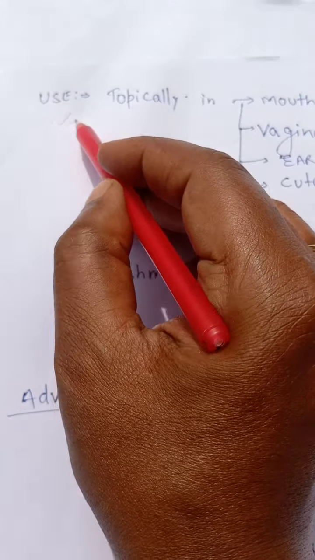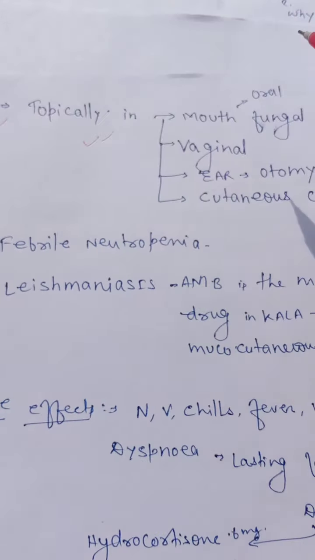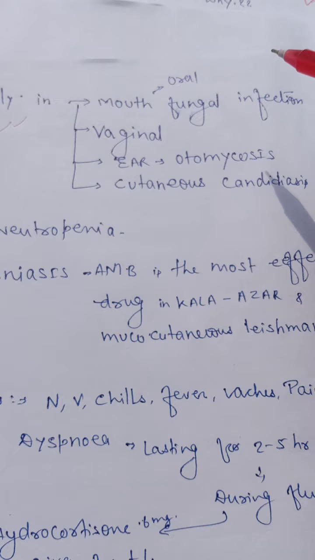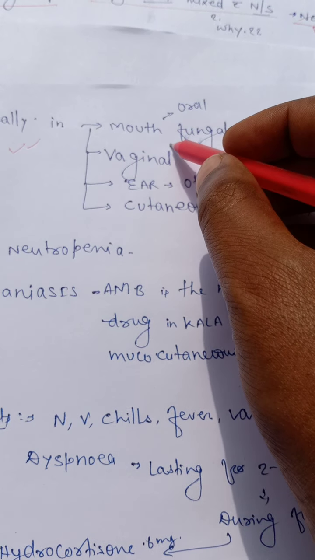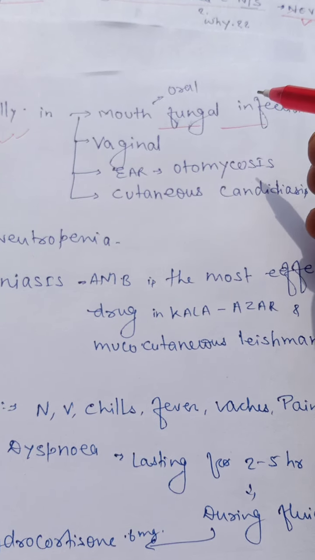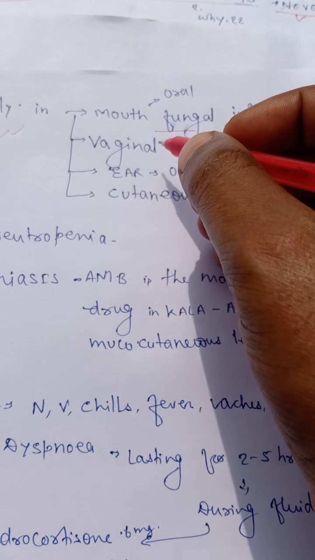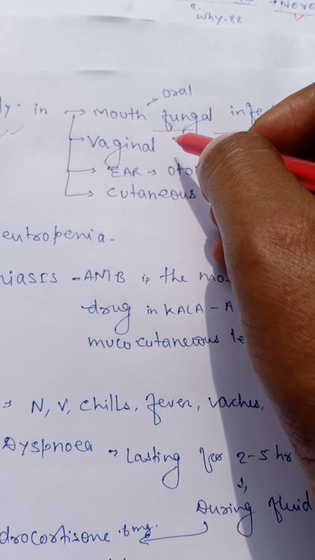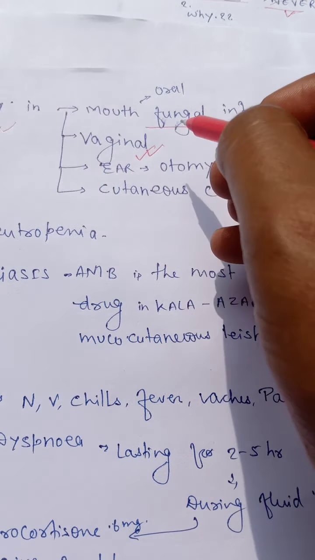Uses: topical application of amphotericin B. It is used in the mouth when the patient has an oral fungal infection. Amphotericin B is used topically; it should not be taken as a tablet. It is used as an ointment in oral fungal infection and vaginal infection.